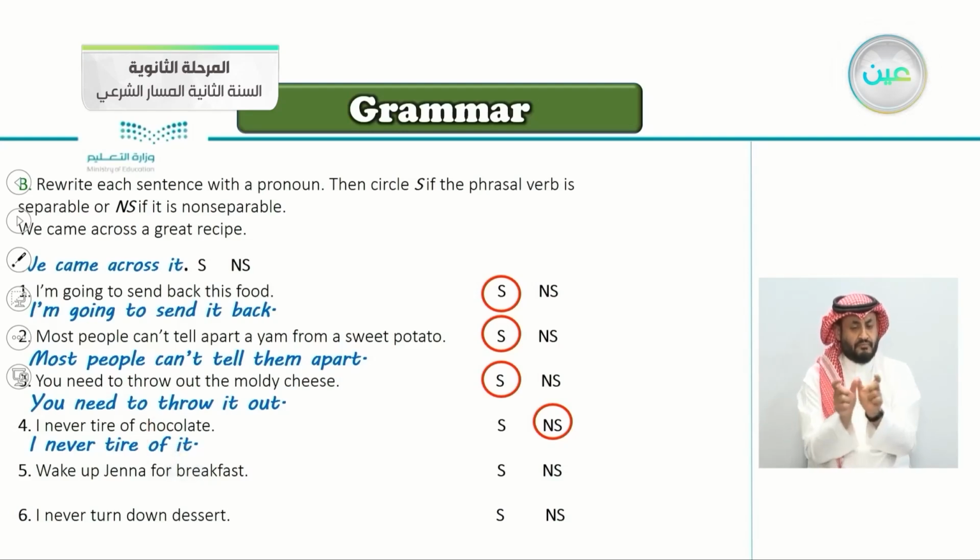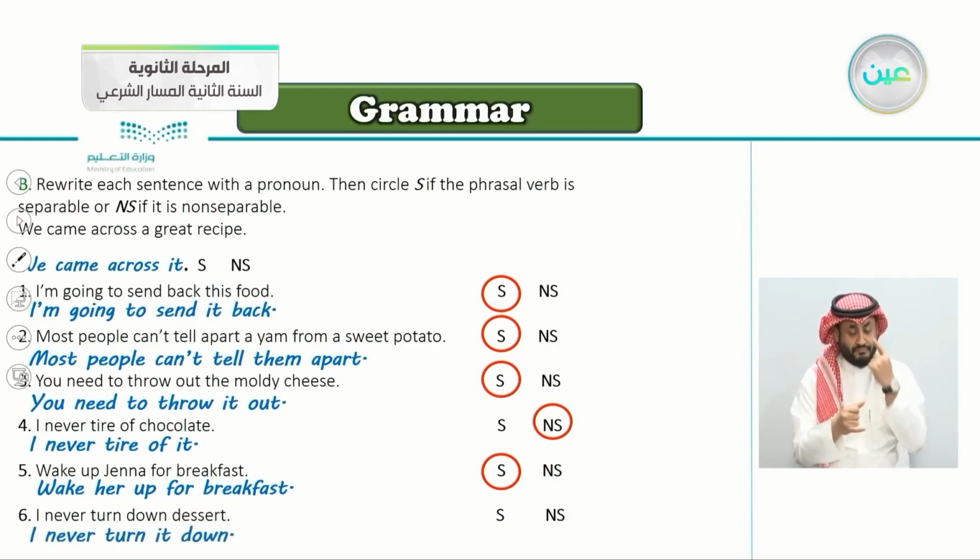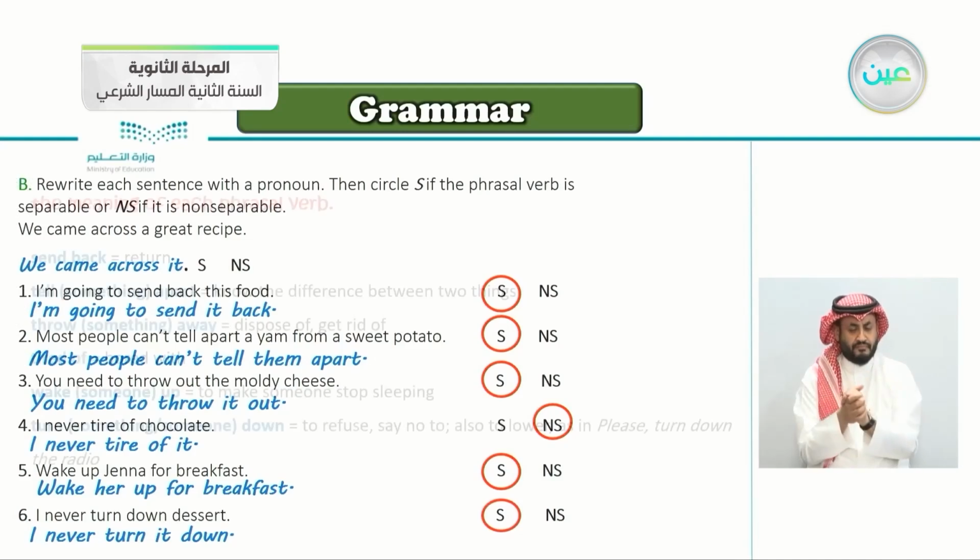So it is non-separable. Number 5, wake up Jenna for breakfast. So we say wake her up for breakfast. This is also very good, separable. Number 6, I never turn down dessert. So we have turn down, and the object is dessert. So what do we say here? Turn down. It's also separable. You say I never turn it down. So this is also separable.